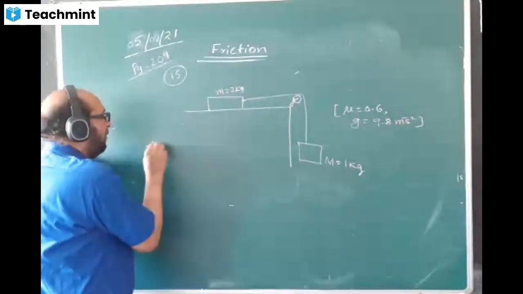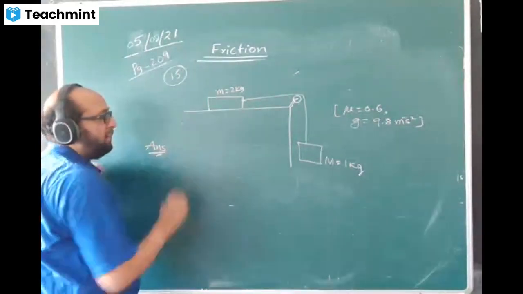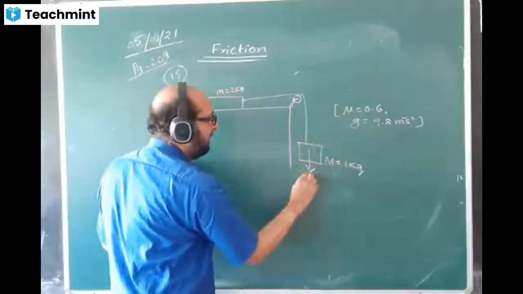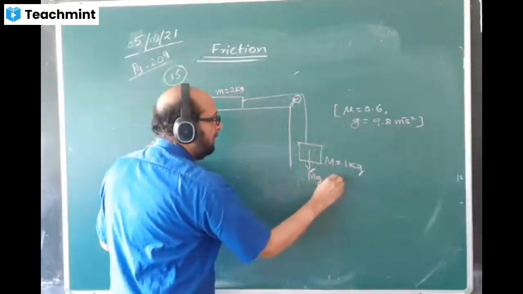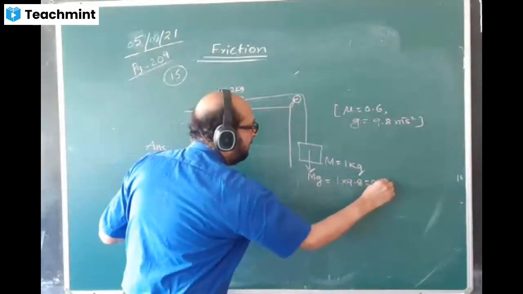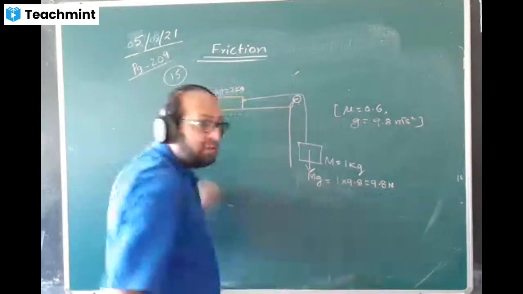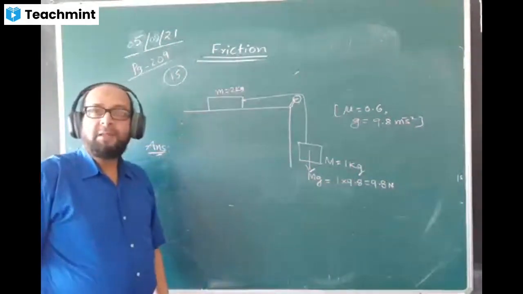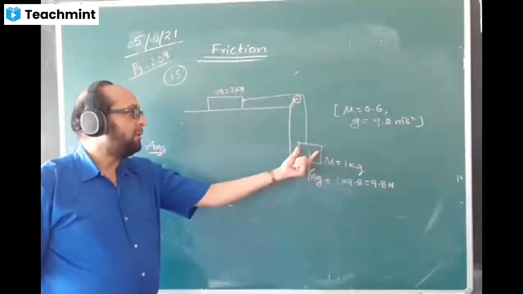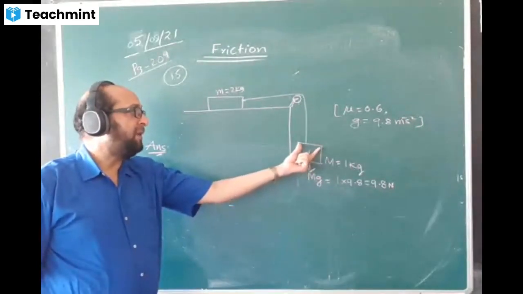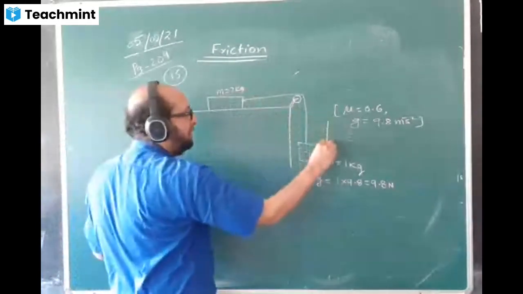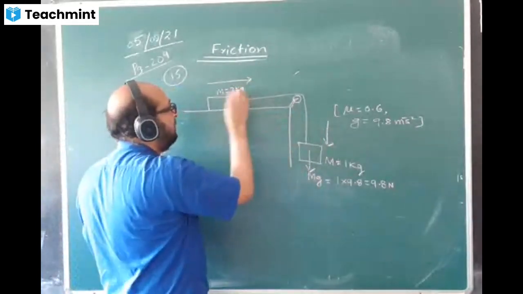Tell me now, how will you proceed with this one? What is the weight of the hanging mass? mg, capital Mg. That means one, the value of g is 9.8. The answer is coming 9.8 Newton. I'll find this one first. Weight of the hanging mass I'll find first. This hanging mass will be having tendency to go down, and this will have tendency to move in this direction, like this.